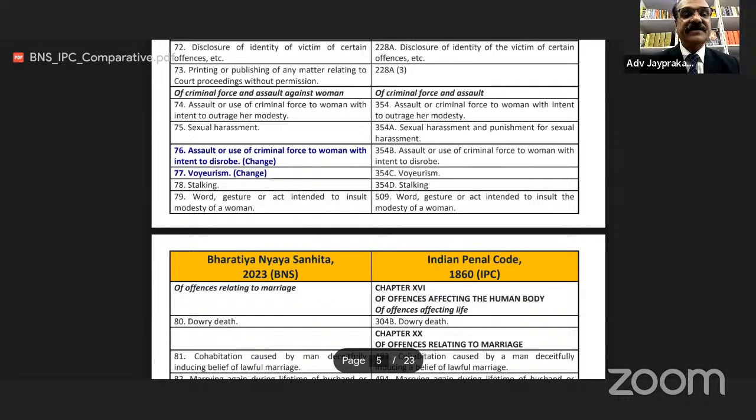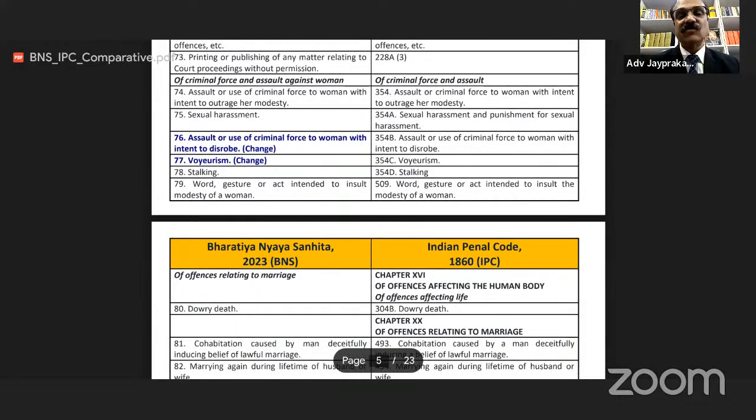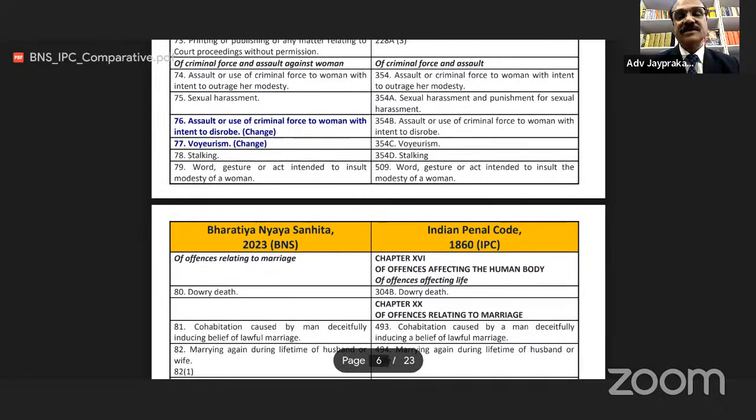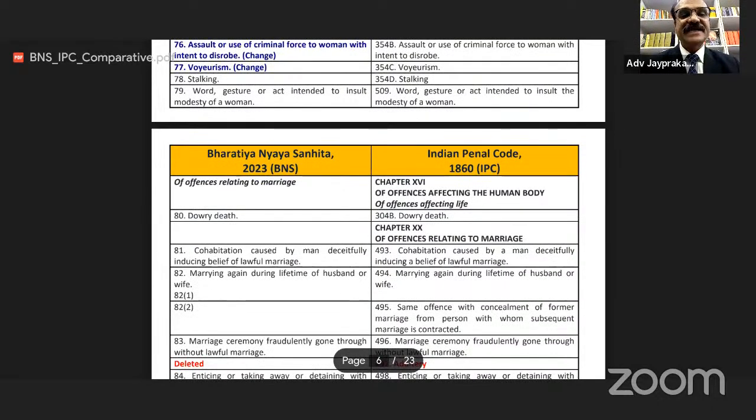Section 77, voyeurism. Earlier, this section was 354C. Section 78 of BNS, stalking. Earlier, this section was 354D, stalking. Section 79 of BNS, word, gesture, or act intended to insult modesty of woman. Then earlier section was 509, of offences related to a marriage.